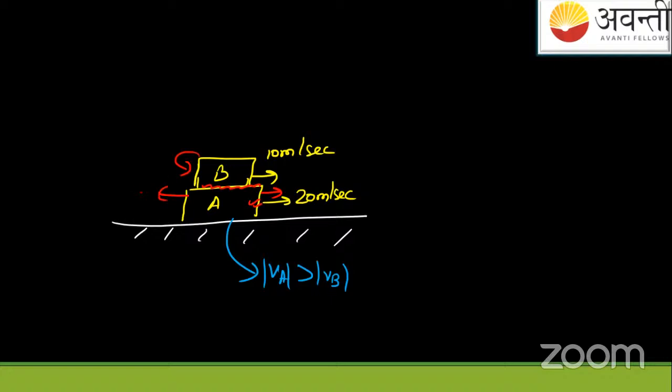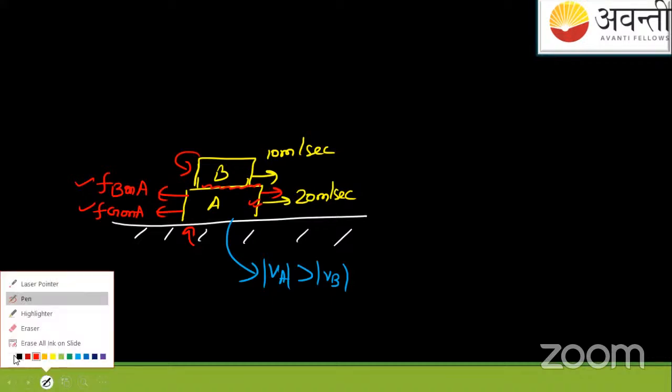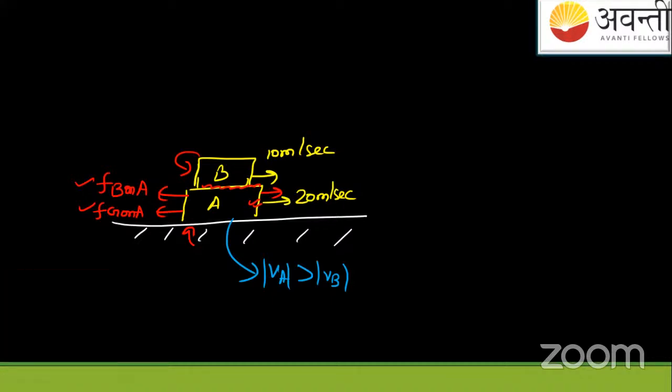So it will apply a friction force. It's a friction force from B on A. Also, the A block is moving on the ground, so the ground will also apply a force Fg on A. These are all friction forces. Okay? So on A, if I see, just focus here. On A, if you're watching, A पे जो friction forces होंगी students, this will be like this.